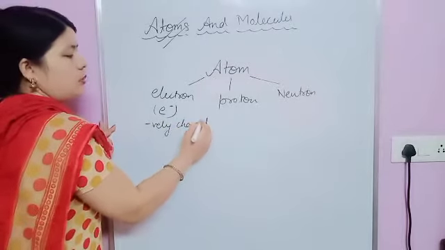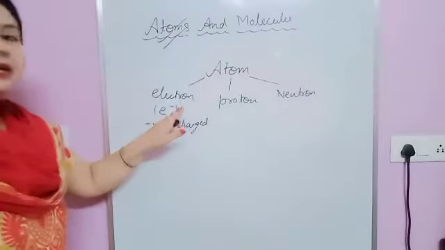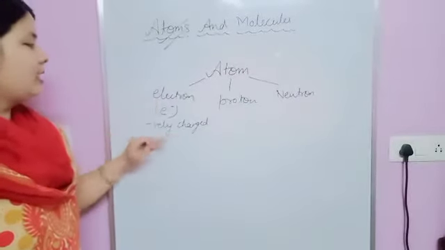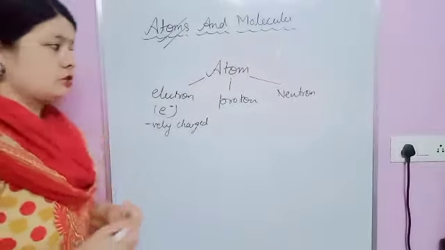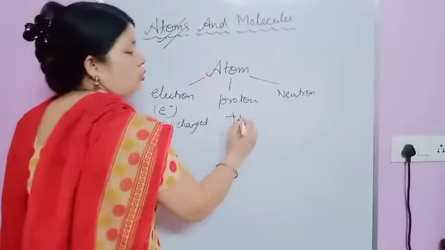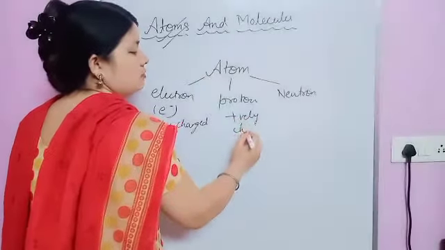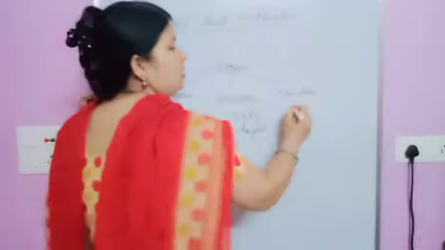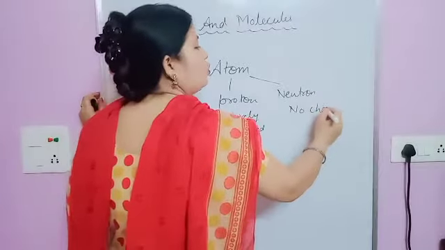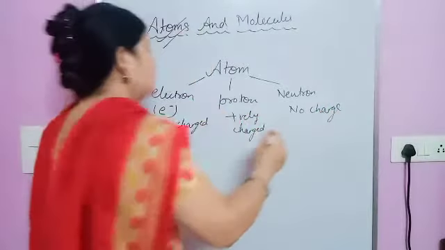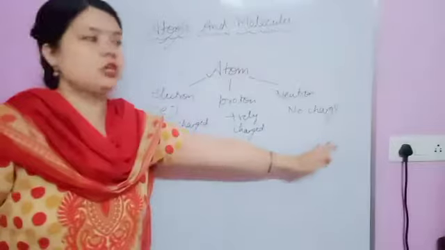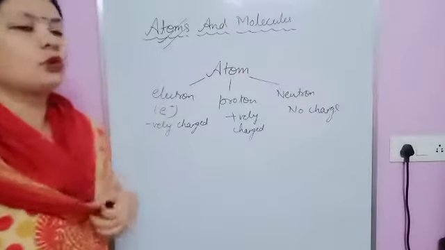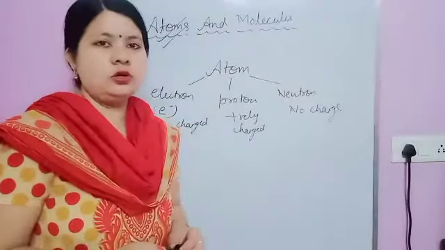This is a very important point. The proton is positively charged, and in case of neutron, no charge is present.